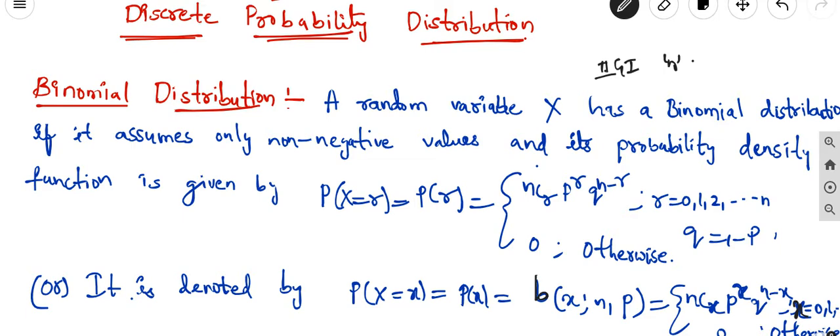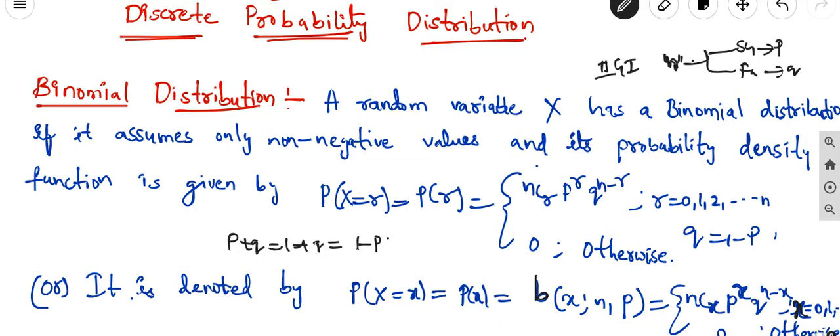The binomial distribution can be described with the help of a function, and it is derived from the success and failure. Suppose we are taking n independent trials, in that two possibilities are there, one is success and another one is failure. The success probability is small p, the failure probability is small q, and in any experiment the sum of all probabilities is equal to 1. So that is nothing but p plus q is equal to 1. From this, failure is equal to 1 minus success. From that relation only we